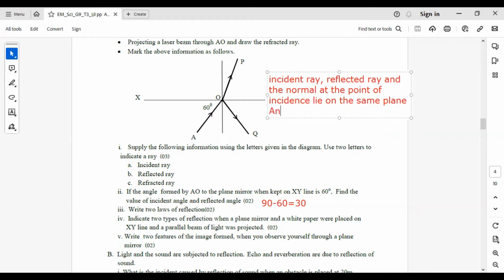Next one, the angle of incidence is equal to the angle of reflection. These are the 2 reflection laws.